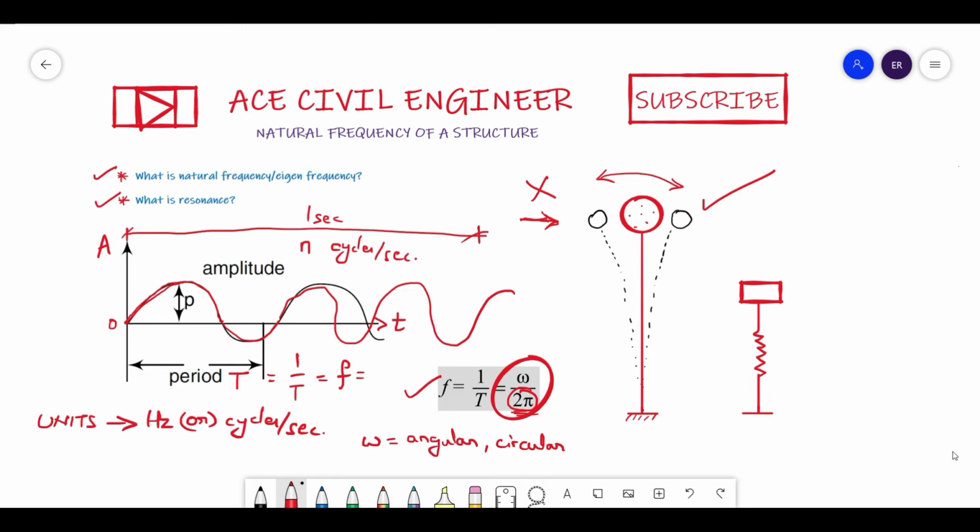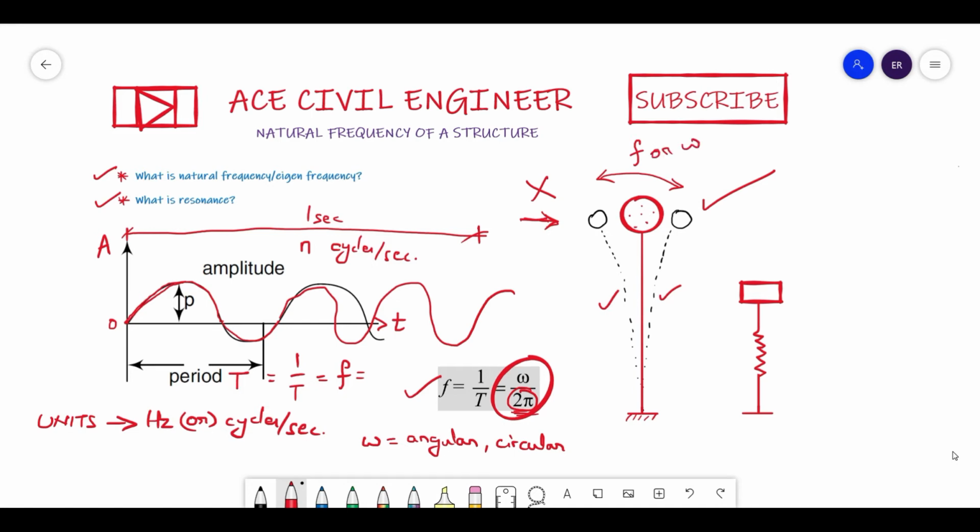To understand that, just see the black shape which I have drawn here, friends, on the left and right. This is known as the mode shape. Mode shape means the motional pattern of a system oscillating at its natural frequency. I have told you this is oscillating with its natural frequency f or omega.